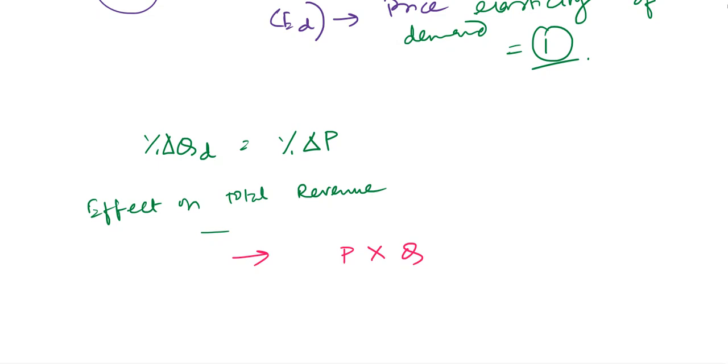In the case of unitary elasticity of demand, any change in price will result in an equal and opposite percentage change in quantity demanded, leading to no change in total revenue.